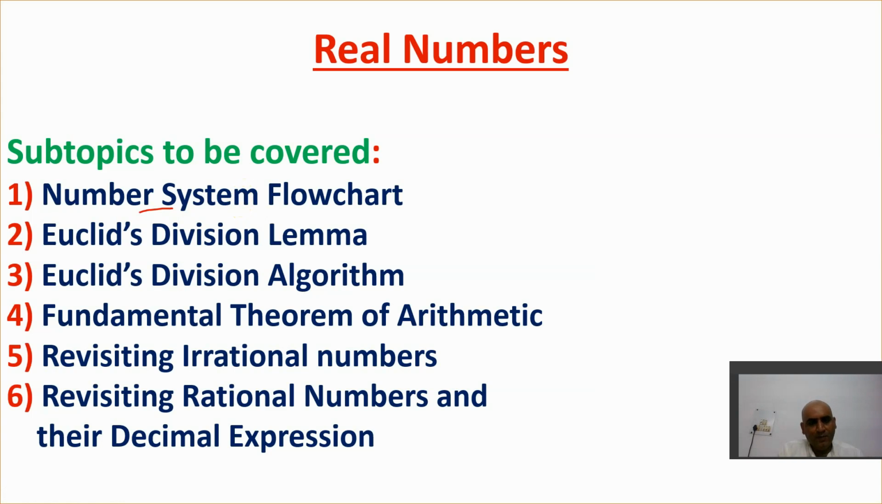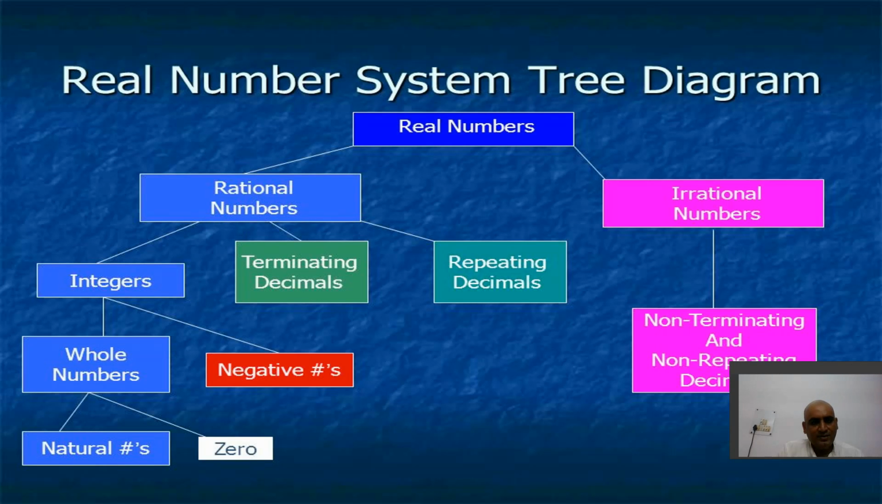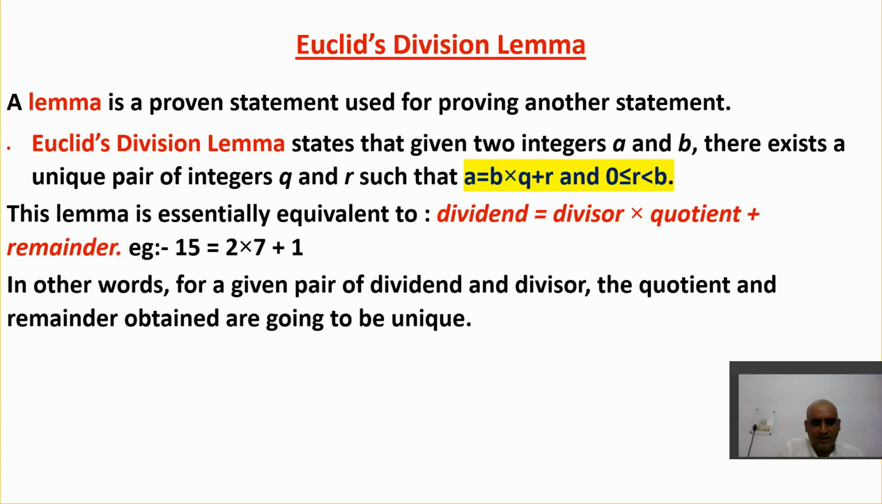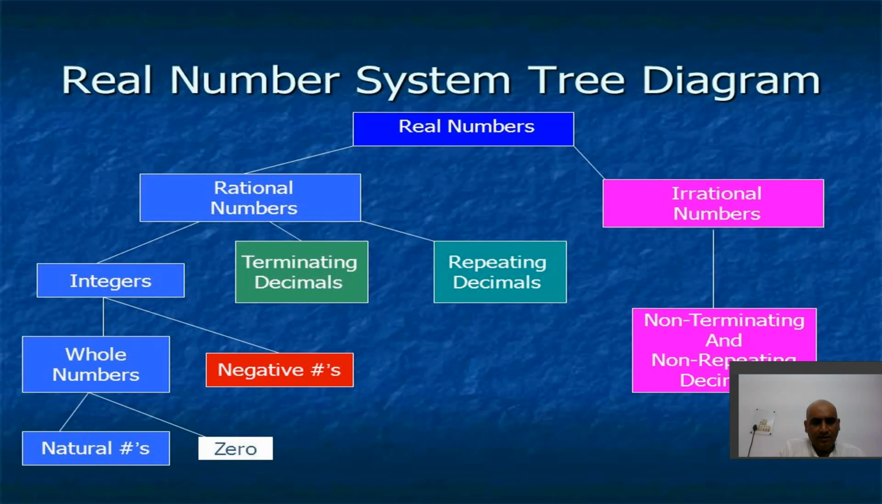So let's move on to the topic. First of all, we'll discuss the basic number system which we learned in class 9th. Just have a quick glance of it. I am representing it in the form of a tree here. We studied in class 9th that all the real numbers are divided into two segments: rational numbers and irrational numbers. Rational numbers are those represented in the form p by q, and those which cannot be represented in the form p by q are called irrational numbers. We'll come to know more in the later slides.